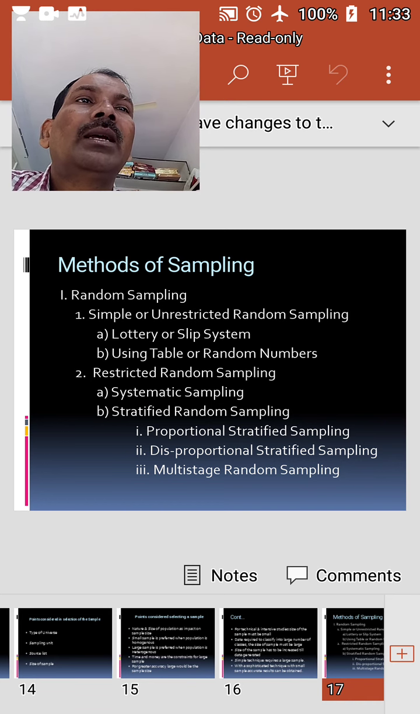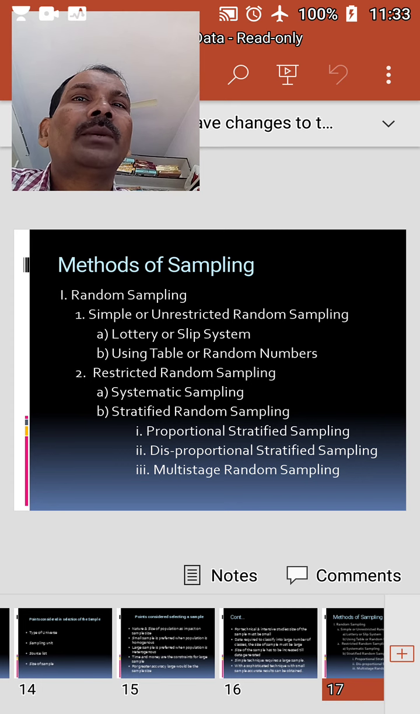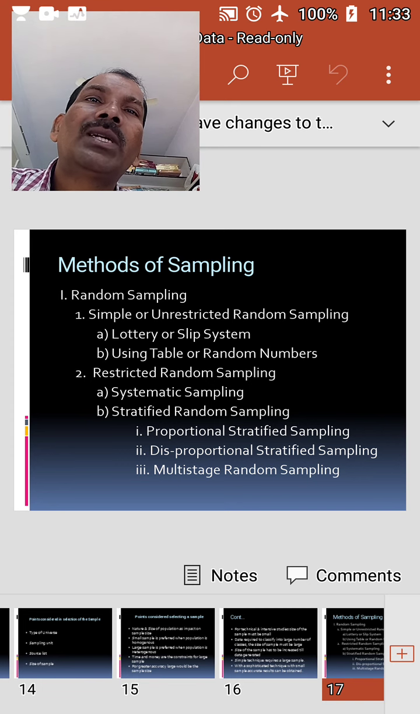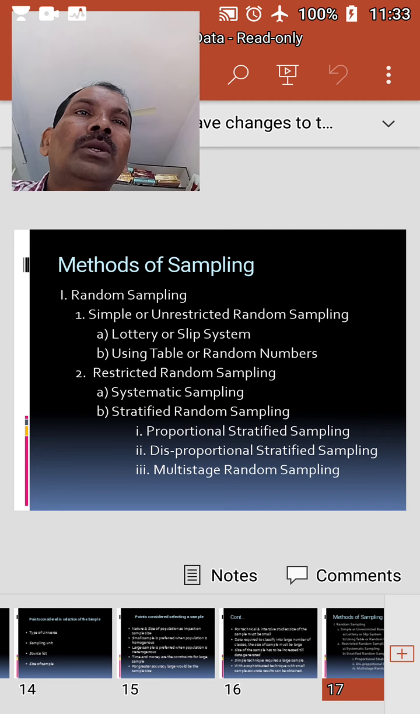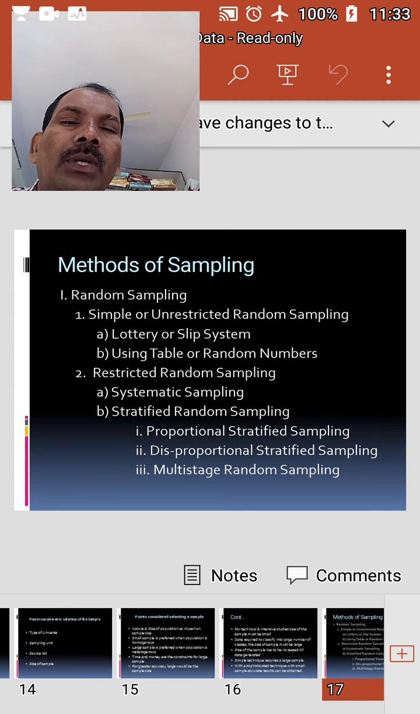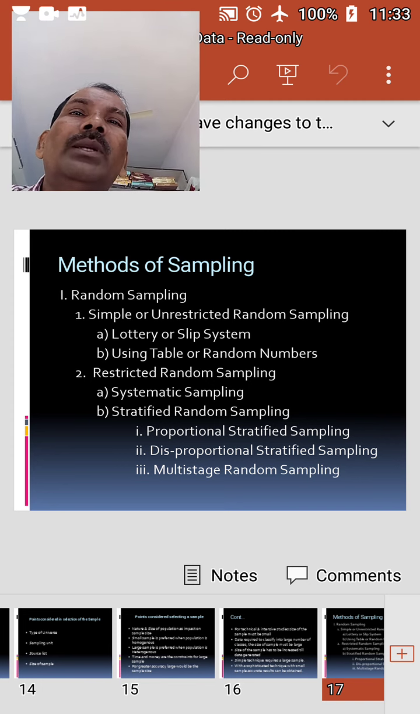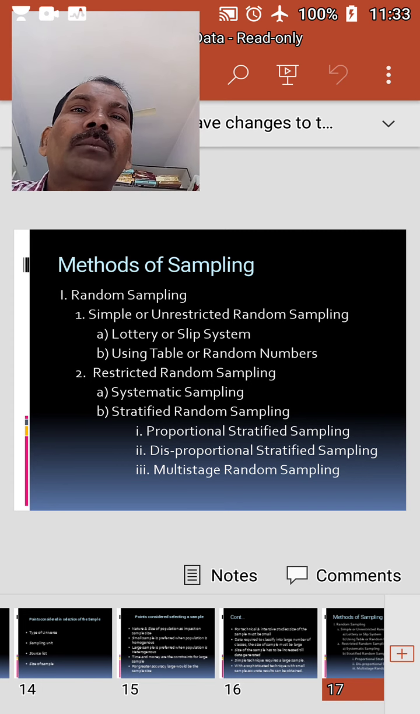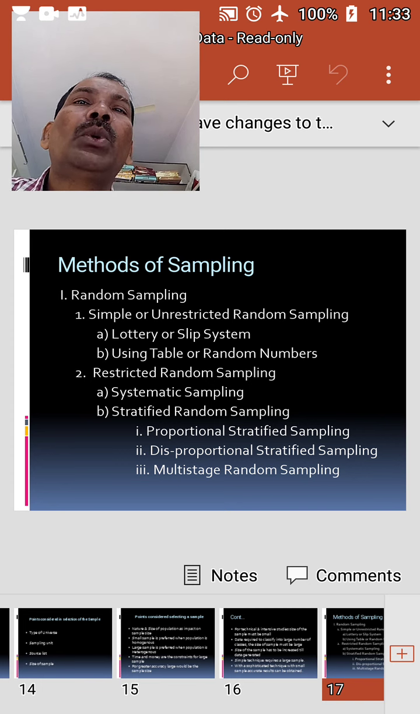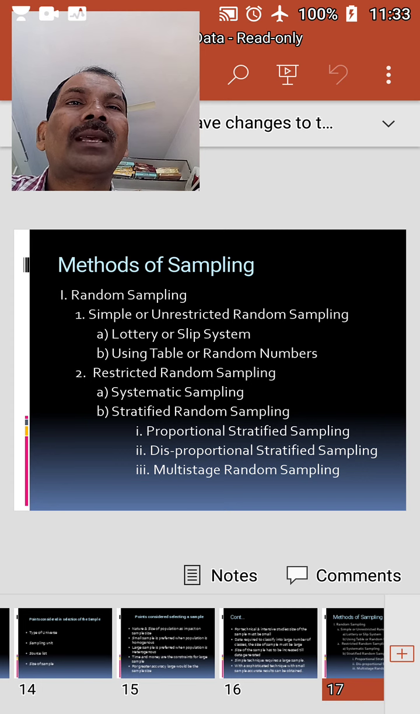If the units selected under the random sample method are spread over a wide geographical area, the cost may be heavy. Random sampling may be of two types: simple or unrestricted random sampling, and second is restricted random sampling. We'll discuss simple or unrestricted random sampling. It is a process by which the units to be included in the sample are decided purely by chance. Here, all the units in the population are independent and have equal chance of being selected in the sample.